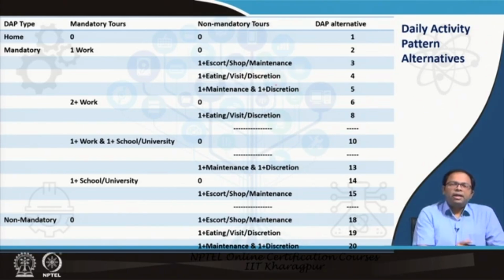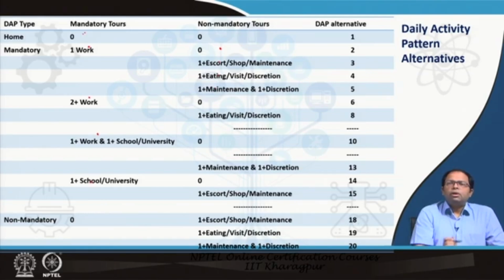If I do a tour which includes a mandatory activity as well as a non-mandatory activity, how many alternatives will I have? In the non-mandatory part we are having 1, 2, 3, 4 activities, and over here how many? 1, 2, 3, 4 and 5.